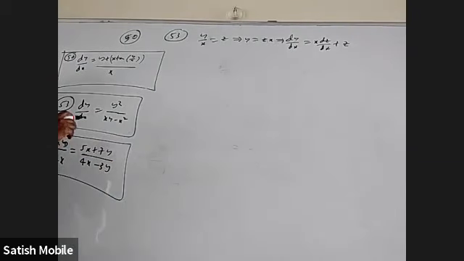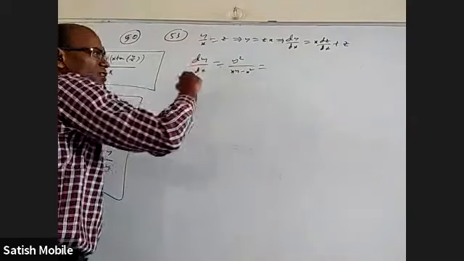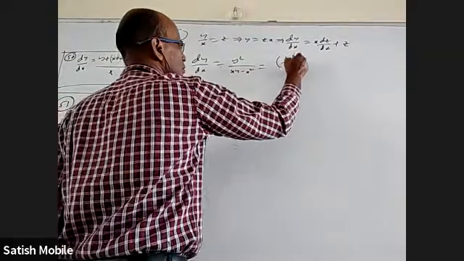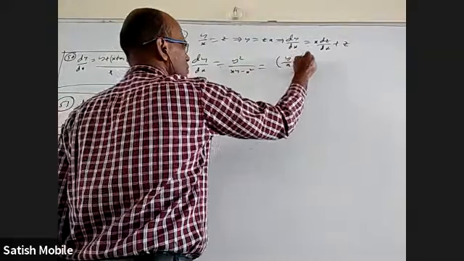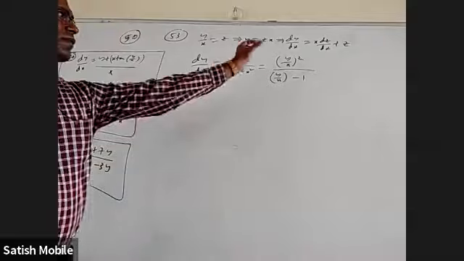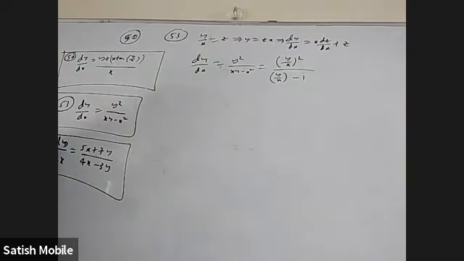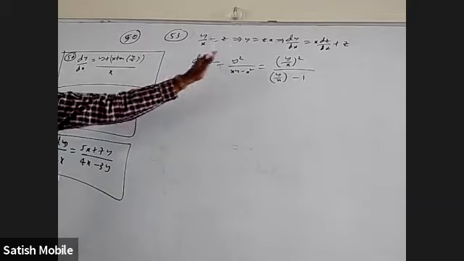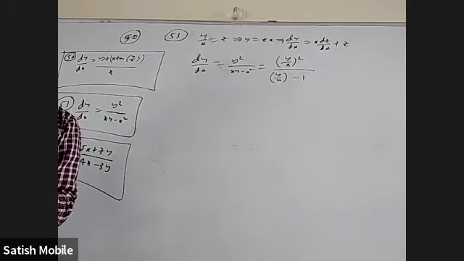Coming to this, I can divide the x square all over. dy by dx is equal to y square by xy minus x square. When you divide the x square all over, you will get (y by x) whole square over y by x minus 1. You can see everything is in terms of y by x. As I said right in the beginning, here you have to find what dy by dx is equal to, and that has to be written as a function of y by x. Here everything is second degree, so when I divide by x square, automatically everything is converted into this. So I can even write that divide with x square from here to here.